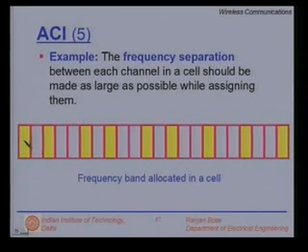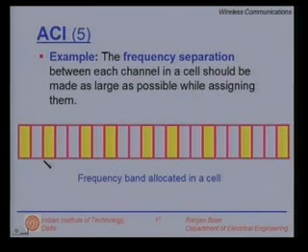Please remember, even though these channels are separated, there still will be adjacent channel interference. It depends on how sharp your filter is. Please remember, your adjacent channel strength could be 30 dB higher, 1000 times higher than your desired signal. So, even though your frequency bandpass filter is trying to cut off the signals, a fair amount of power can actually leak in. So, these red guard bands do exist, but they barely solve much of the problem.